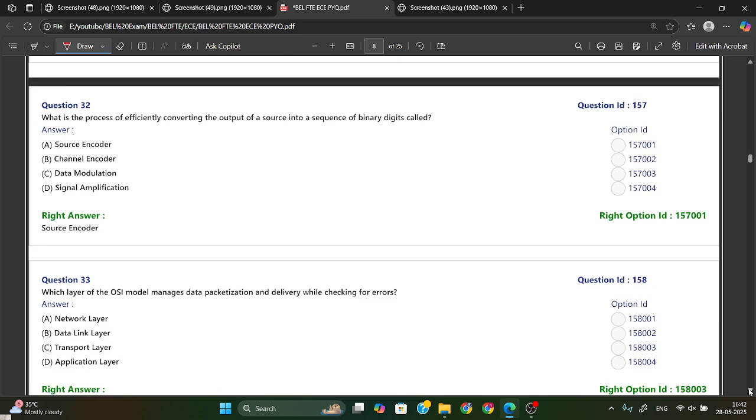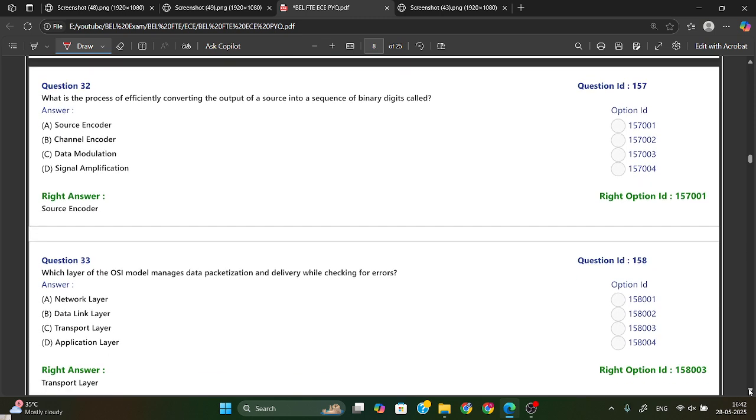Okay, what is the process of efficiently converting the output of a source into a sequence of binary digit code? So this is called source encoder. Source encoder is used to convert information into a binary representation.